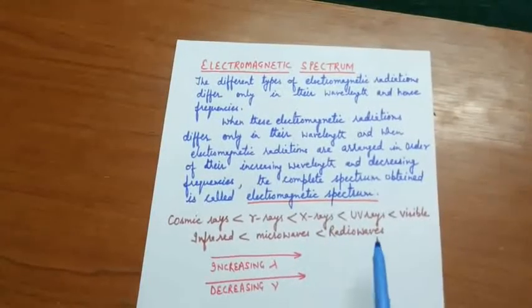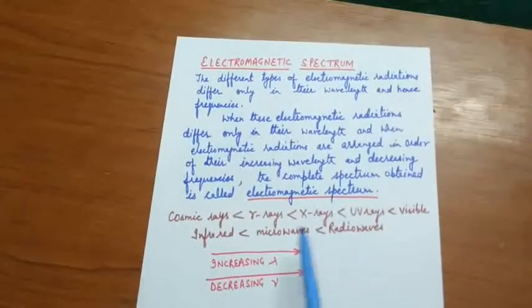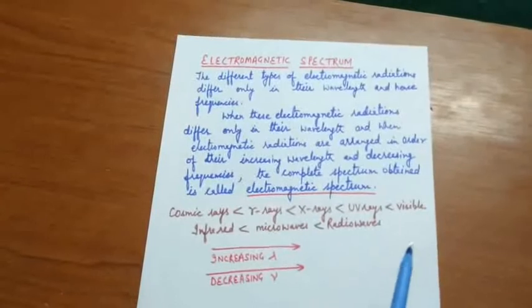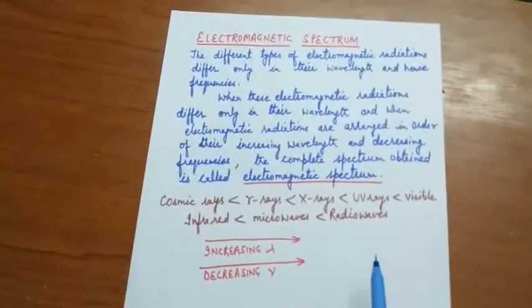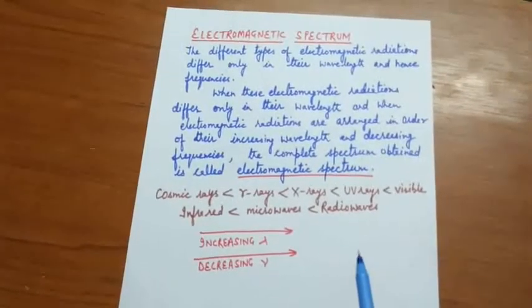So this is the electromagnetic spectrum. When all electromagnetic radiations are arranged on the basis of their increasing wavelength or decreasing frequency, the complete spectrum obtained is called the electromagnetic spectrum.